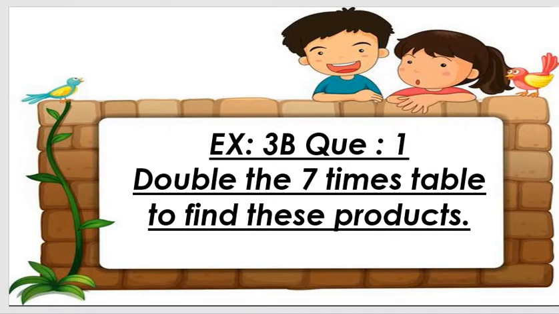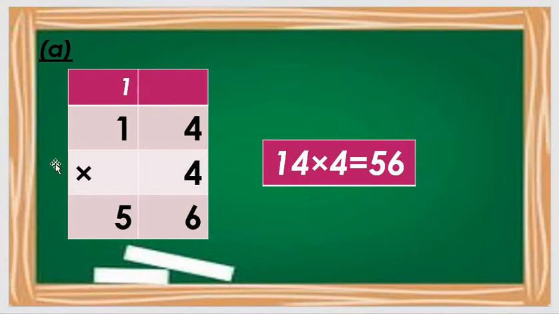So now check question number 1, sum A. So students, what is a double? What is double the 7 times table? The 7 times table, multiply and double it here.